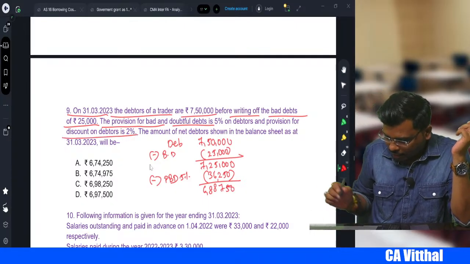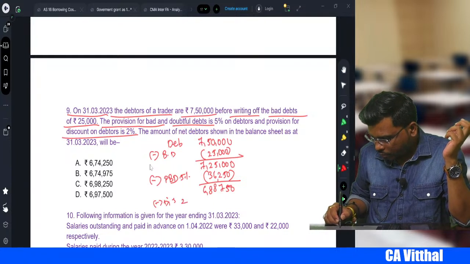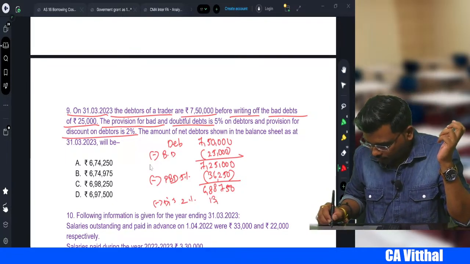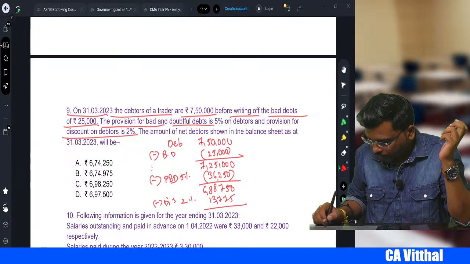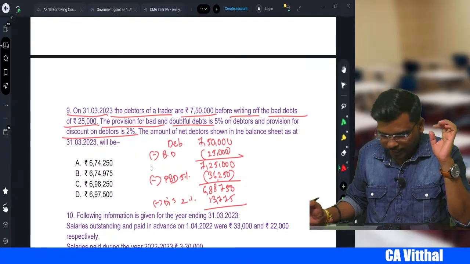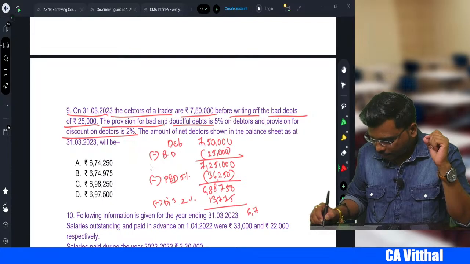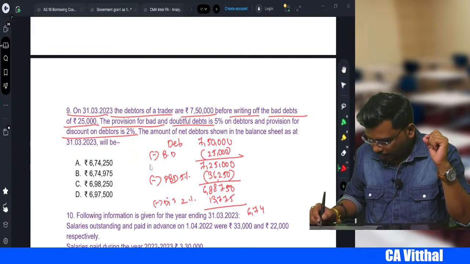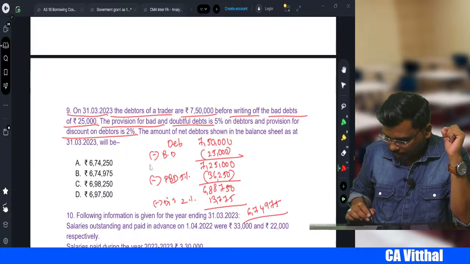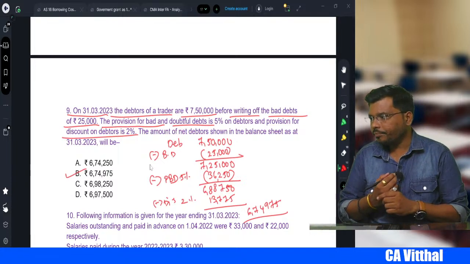Then they say discount how much percent? 2%. So minus discount, 2% of that is 13,775. You minus 13,775, you will get 6,74,975. So the correct option is 6,74,975, Option B. Yes, very good.